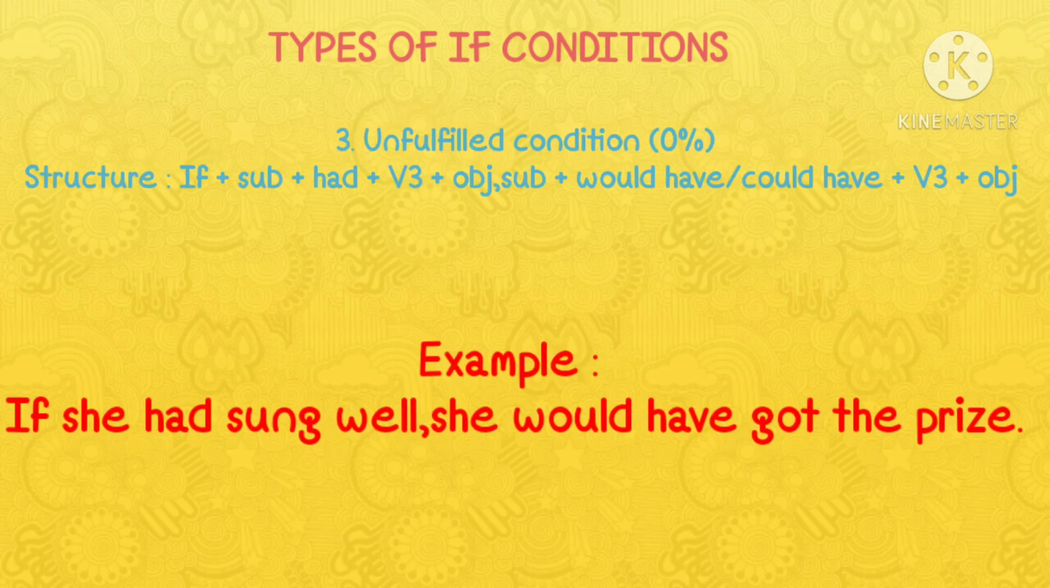Third condition, that is unfulfilled condition. Here the possibility is 0% only. These clauses contain a condition that was not fulfilled in the past. The structure is like this. If plus subject plus had plus v3 plus object, subject plus would have, could have plus v3 plus object. Example, if she had sung well, she would have got the prize.